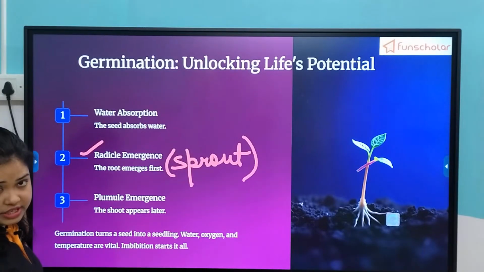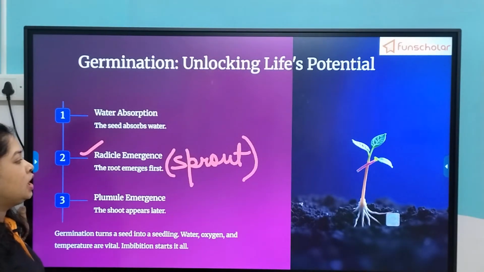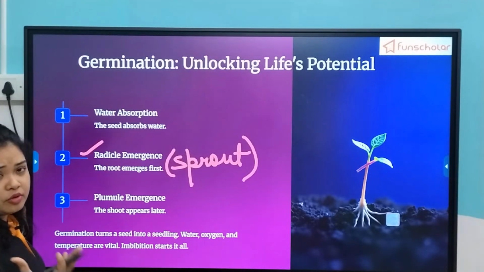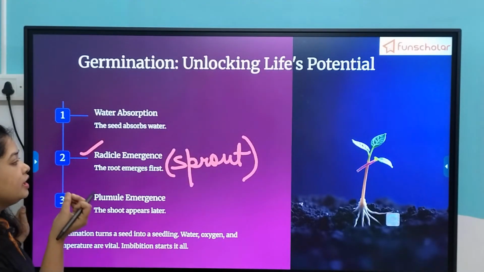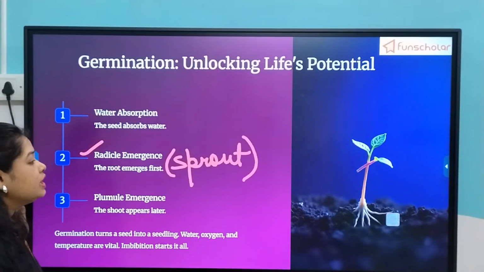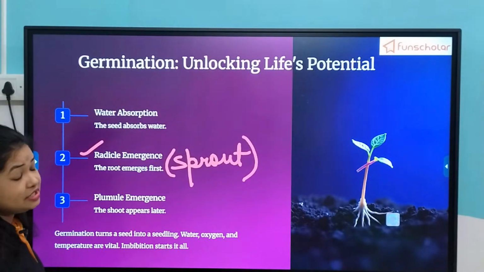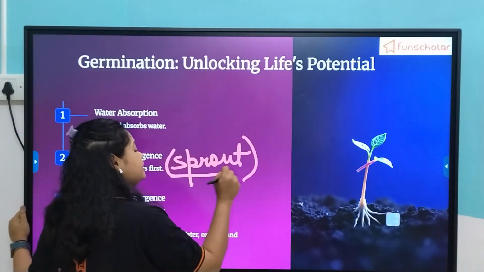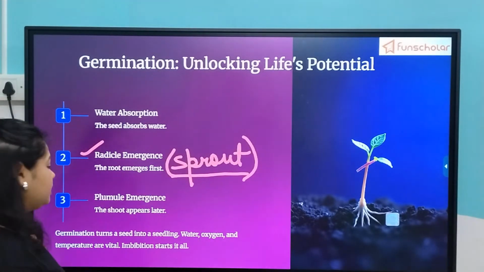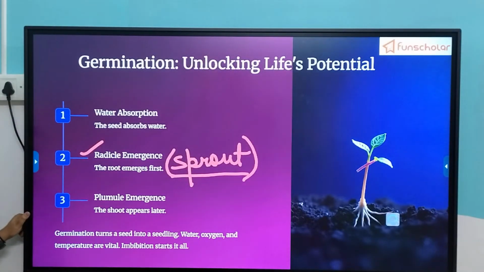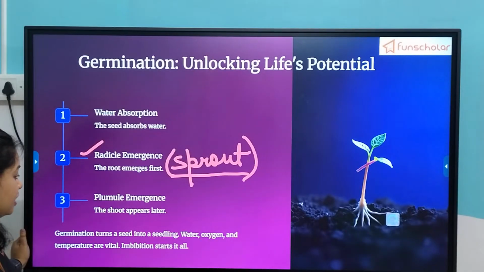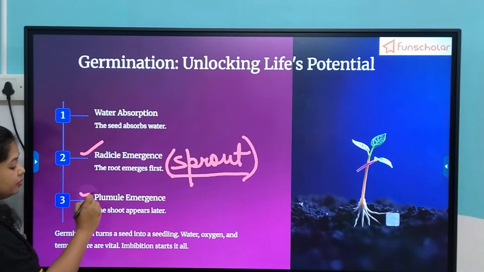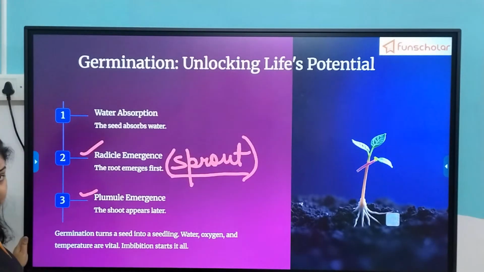And we also can eat the sprout. It is very rich in nutrients because it is rich in the proteins we have already seen, and also the seed leaves, which are rich in nutrients, provide nutrition for the growth of this sprout. They are usually active at that stage. So if we can take in this sprout, it is very healthy for us as well. Then the plumule emerges. After the radicle, the plumule or the young shoot will appear. Germination turns a seed into a seedling. That means when the radicle and the plumule come out of the seed, we call that a seedling.